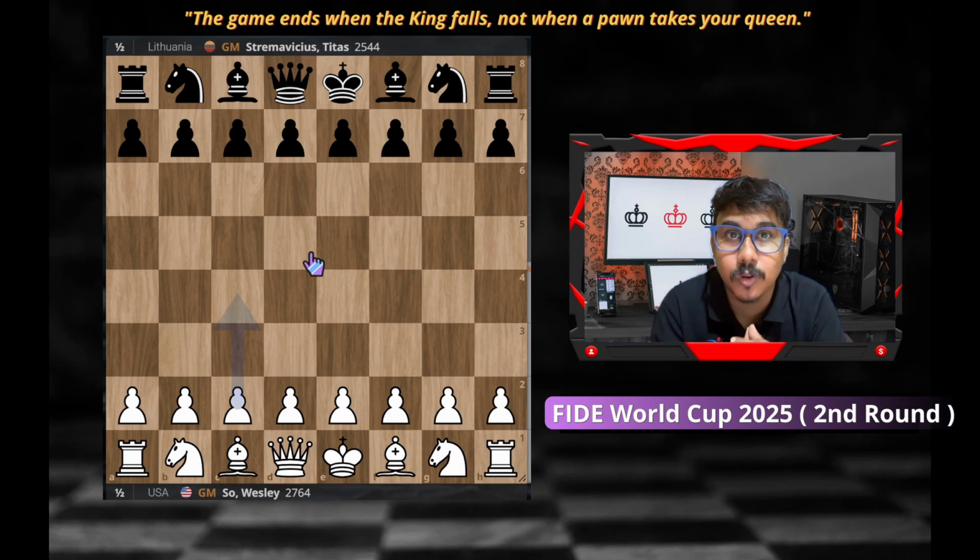So that's the beauty of the FIDE World Cup, right? There is a knockout system. So if you make a draw, the game will go into the tie break, and in the tie break anything can happen. So if you do not have very good rapid and blitz skill, you might get knocked out even by a lower rated opponent. So that's one of the things.